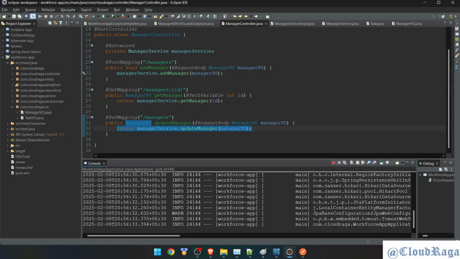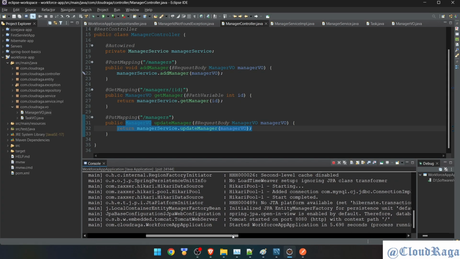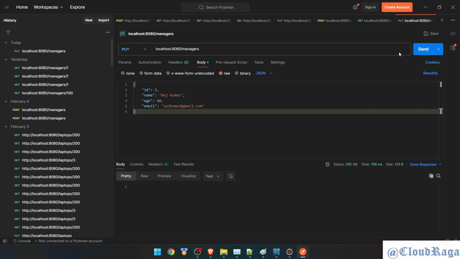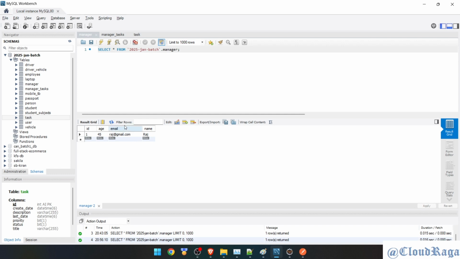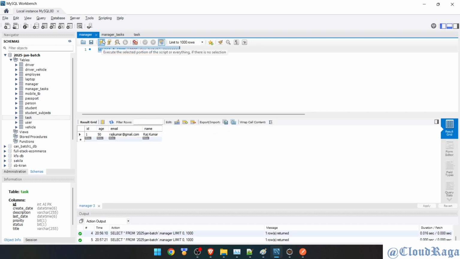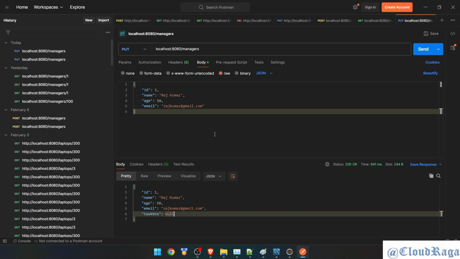Okay, done. Application is also up. Let's send the request, and yep, I'm getting everything. Nice. Let's verify, and this is actually coming from the database, so that means it is also updated. Let's execute the code, and yep, age 50, Rajkumar, and Rajkumar. Okay, so I can see update is working fine.